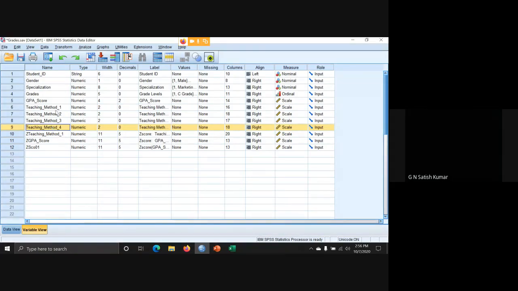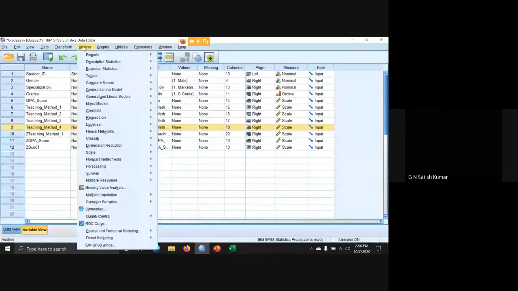So in this way, they have different types of training methods. We want to see whether there is any difference between training methods 1, 2, 3, and 4. To do this analysis, go to Analyze, General Linear Model. In this General Linear Model, you must click the Repeated Measures button. Is it okay? Can I click?